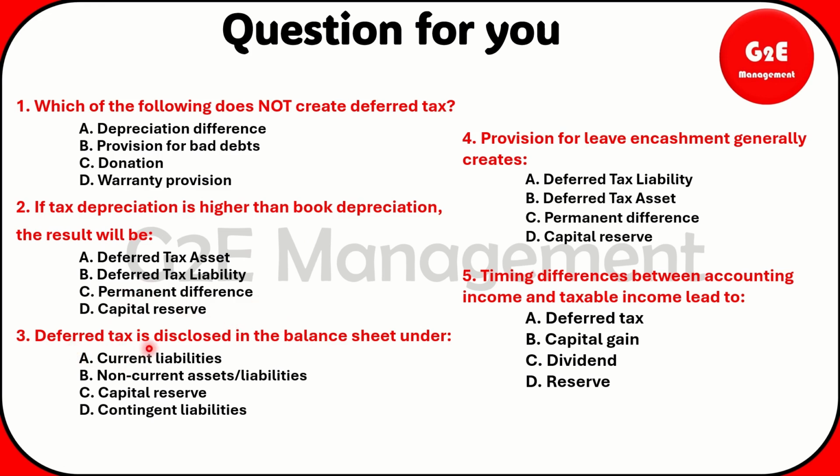And the next question, deferred tax is disclosed in the balance sheet under current liability, non-current asset or liability, capital reserve, contingent liability. And provision for leave encashment generally creates deferred tax liability, deferred tax asset, permanent difference, capital reserves. And question number 5, timing difference between accounting income and taxable income leads to deferred tax, capital gain, dividend, and reserve.